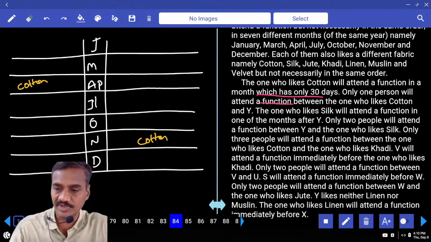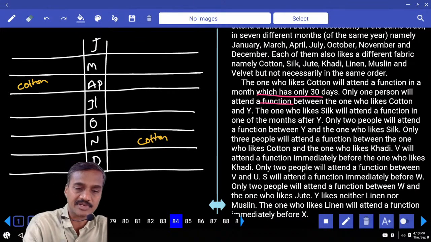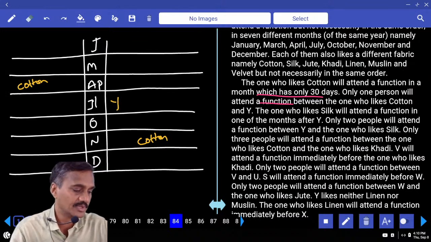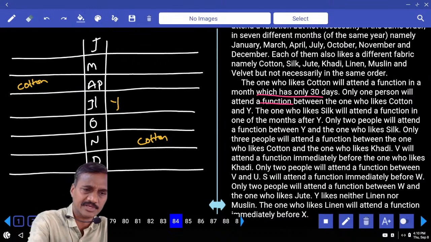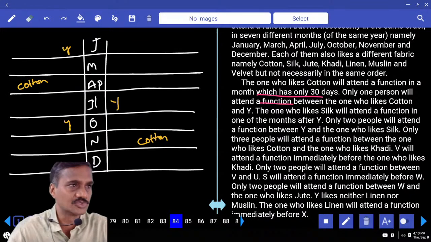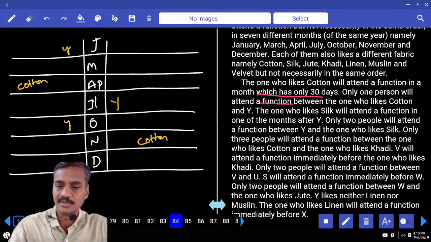Now cotton. Only one person between cotton and Y. Now between cotton and Y, how many people? There must be exactly one person. Now cotton and Y, here there are two possibilities. Y can be here or Y can be here. Take the two possibilities.